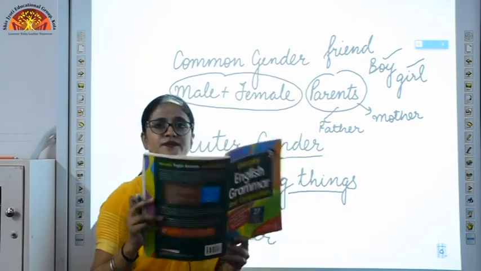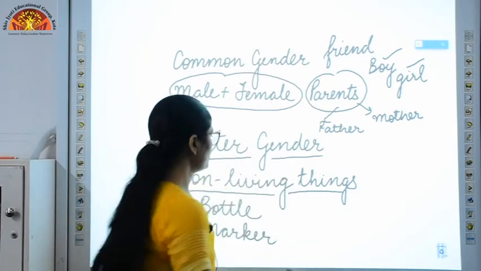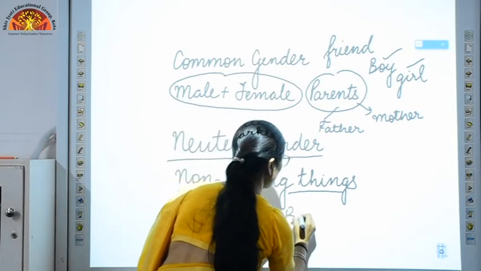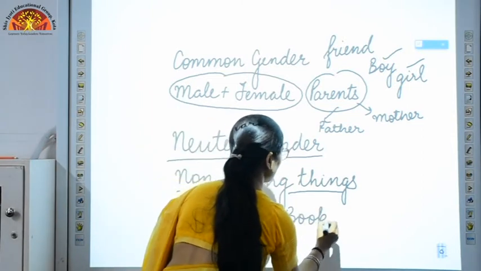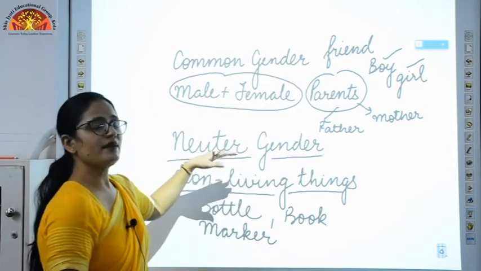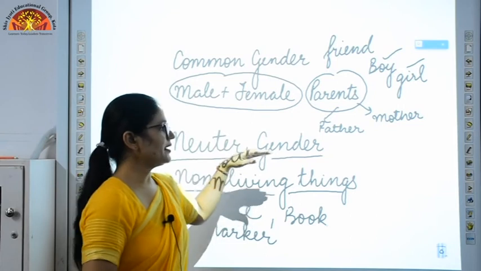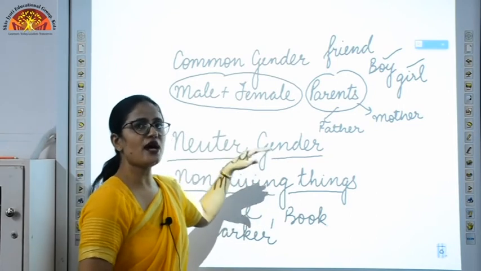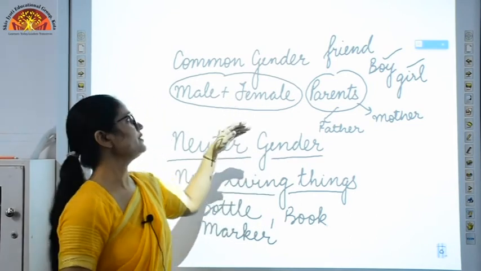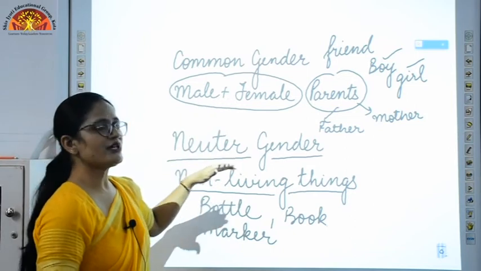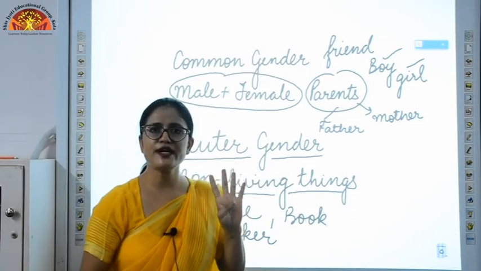This book is also neuter gender, right? So all the things which are non-living, they will be considered under the category of neuter gender. So I hope you have understood the difference between common gender and neuter gender. So basically there are four types of genders.